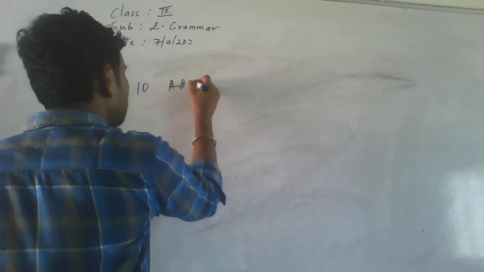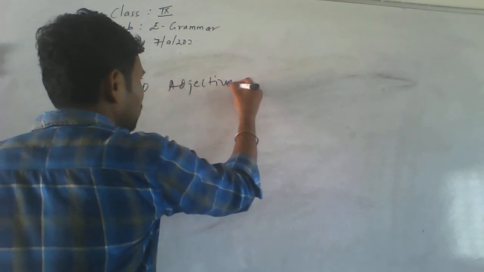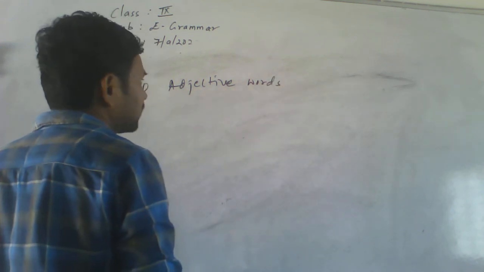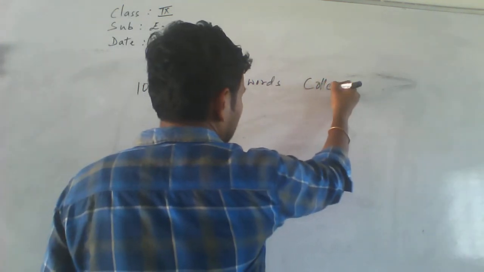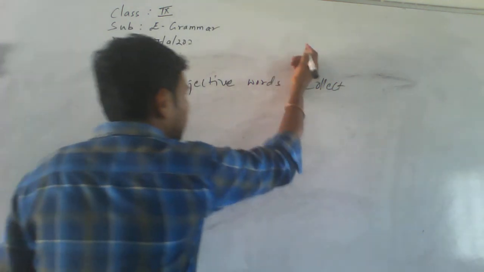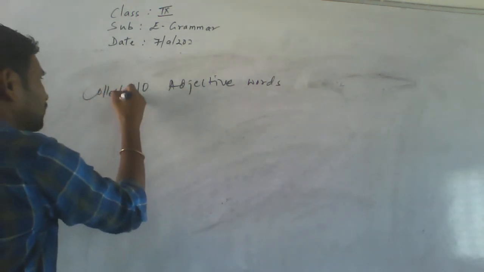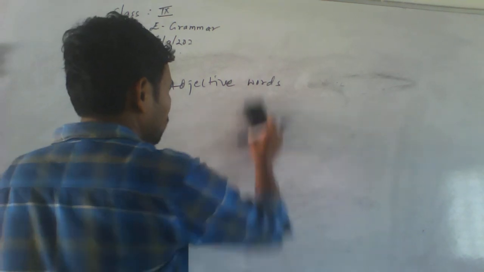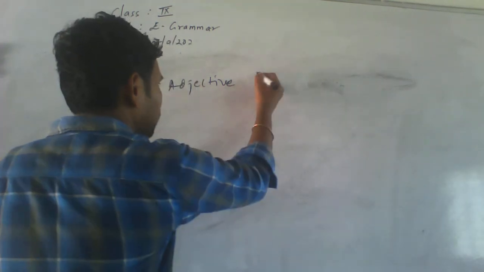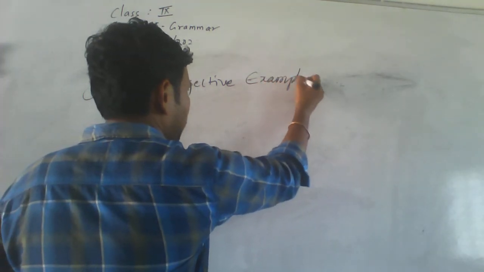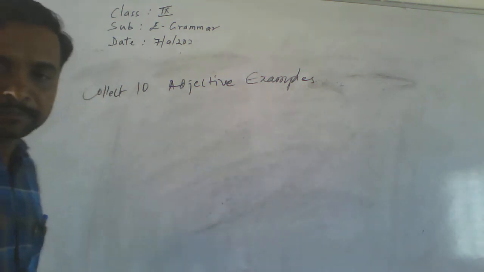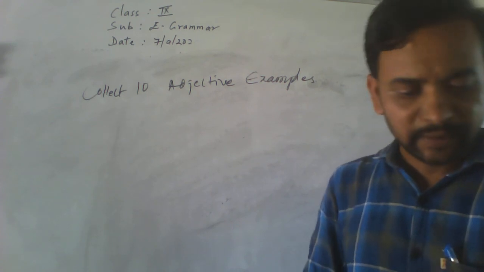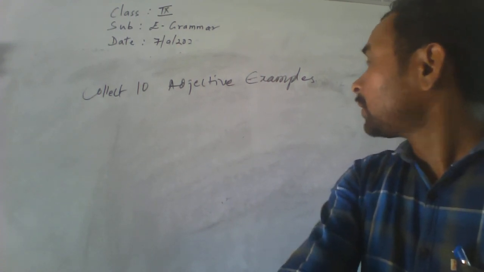Collect adjective words. Collect 10 adjective examples and write them here.